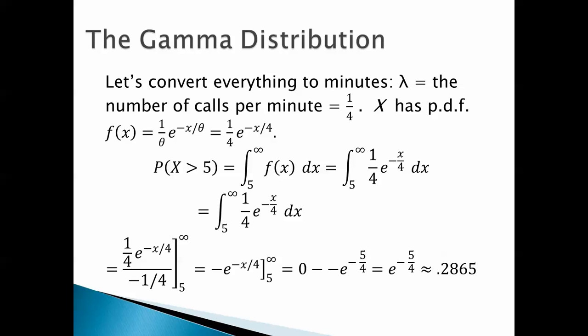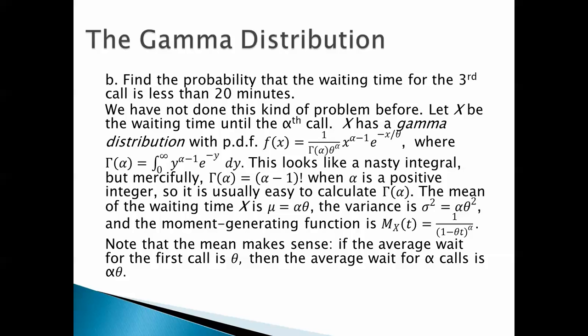When you plug in infinity, you get 0. When you plug it in at 5, you get negative e to the negative 5/4. So the answer is e to the negative 5/4, which is 0.2865. Now find the probability that the waiting time for the third call is less than 20 minutes. Okay, now in the problem we just did, we were waiting for the first call. Well, the waiting time for the first call, that has an exponential distribution. The waiting time for the third call, that's going to have a gamma distribution.